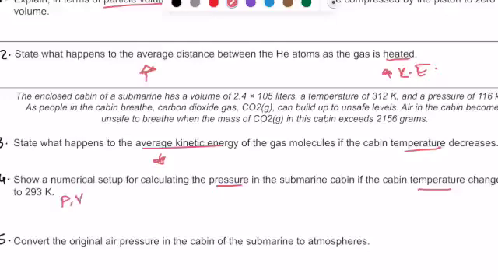So if you don't remember the equations for each gas law individually, you can always use the combined gas law. Just ignore the thing that is not changing, and plug in the values for the things that are changing. So what we do know from the question is that